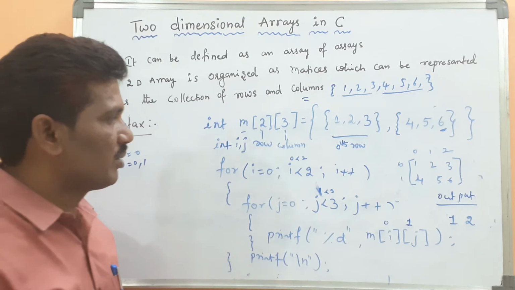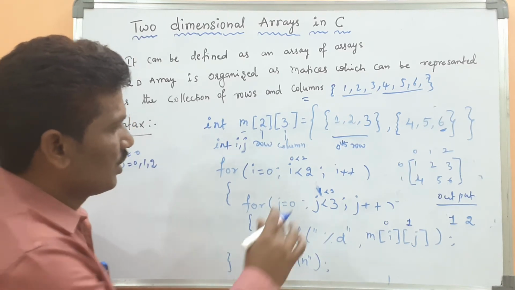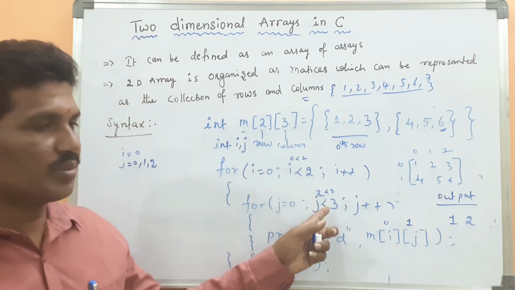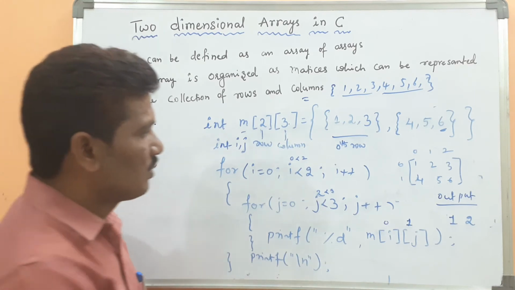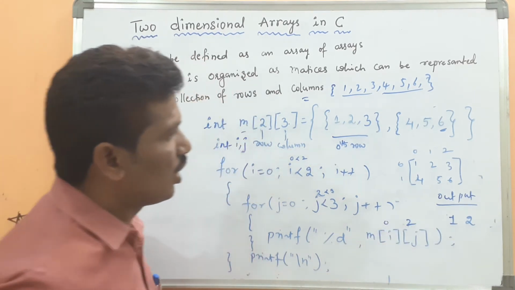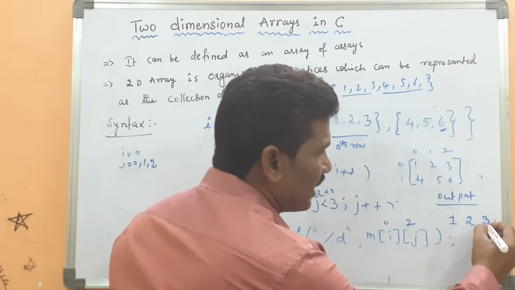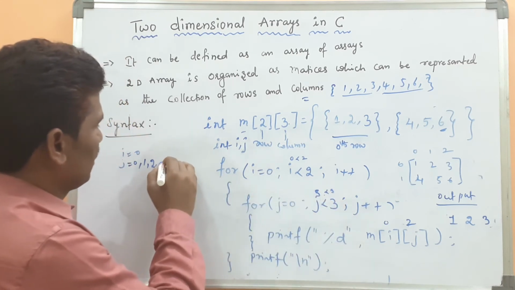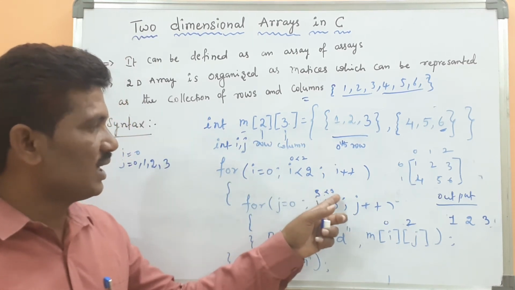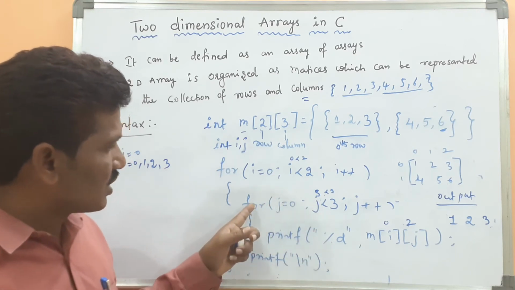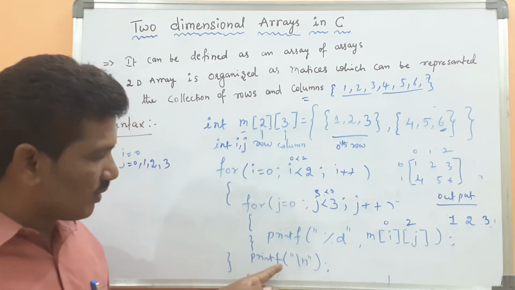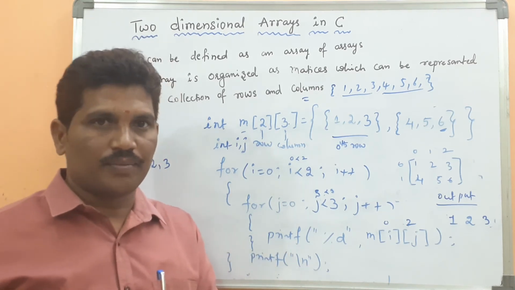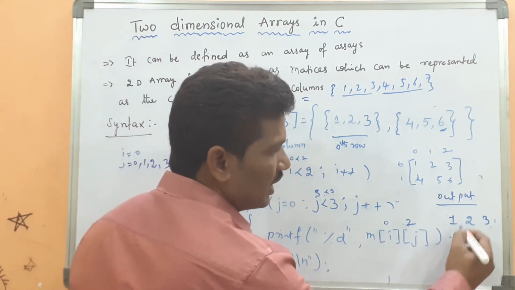Again j value is incremented by 1. Now j value becomes 2. 2 less than 3, the condition is true. Then again control comes to here. m of 0, 2, what is the value? 3 will be printed. Again j is incremented by 1, j value becomes 3. 3 less than 3, the condition is false, so it comes out of the loop. Outside the loop, what statement I have written? \n. The control comes to the new line, the cursor comes to the next line.